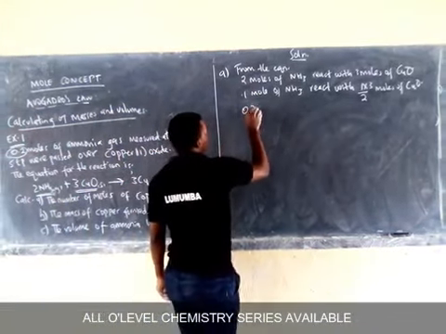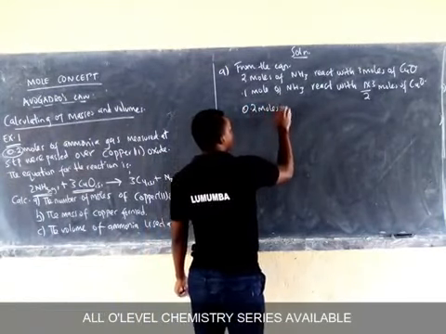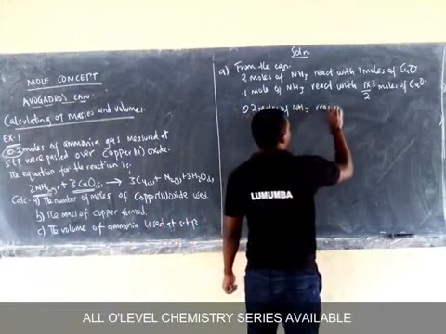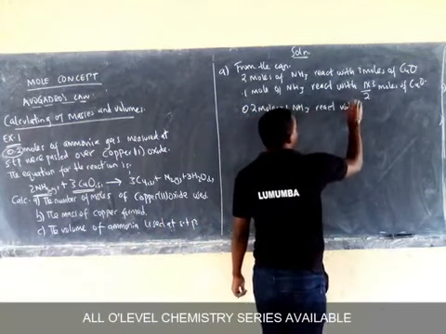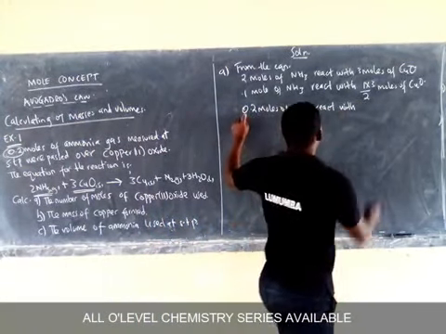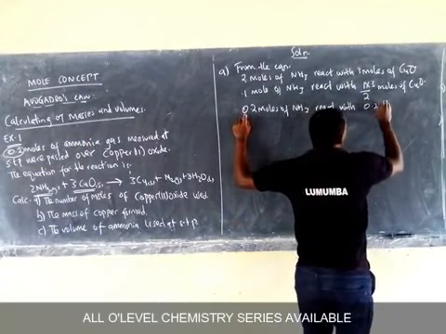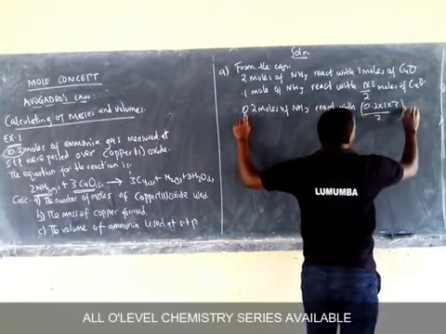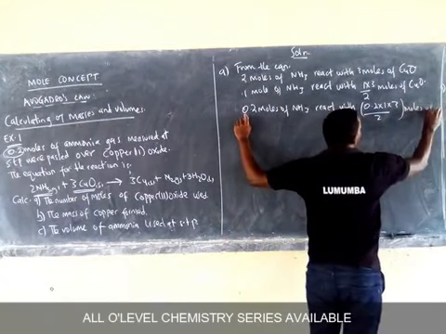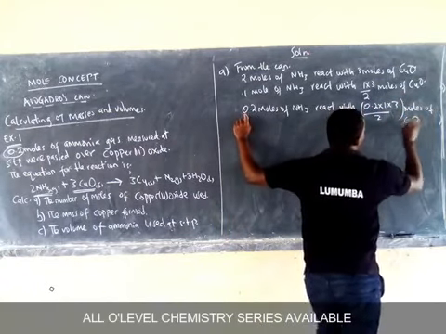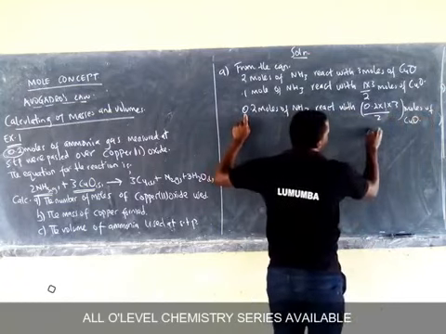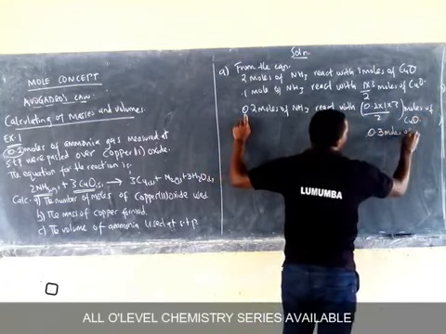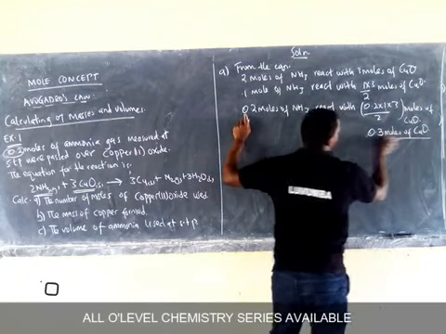So 0.2 moles of ammonia react with, cross multiply again, 0.2 times 1 times 3 divided by 2. These are moles of copper 2 oxide. And the answer here is 0.3 moles of copper 2 oxide.